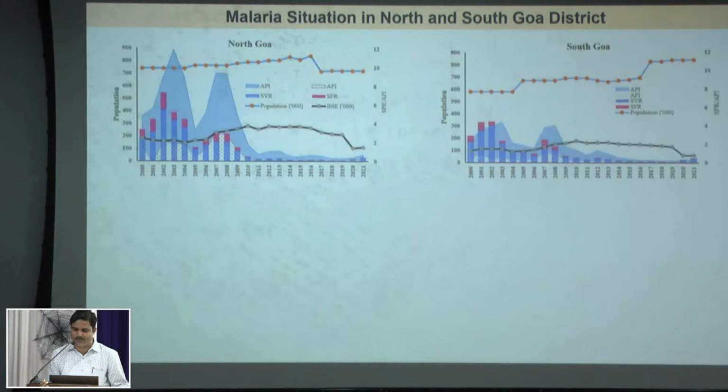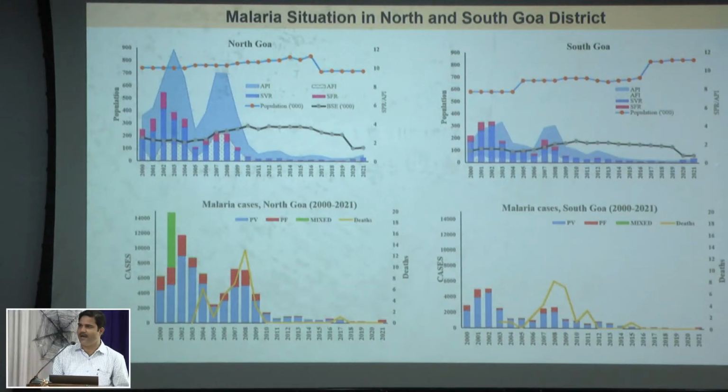If I talk about the distribution of the malaria cases between the two districts, the state has two districts, that is North and South Goa. North Goa was slightly higher in the API as well as the number of cases reported between 2000 and 2021 as compared to South Goa. We have two parasites which are prevalent in Goa, that is Plasmodium vivax and falciparum. The proportion of Plasmodium vivax was 80%, whereas falciparum was about 20%. And in both the districts, the proportion is quite similar.